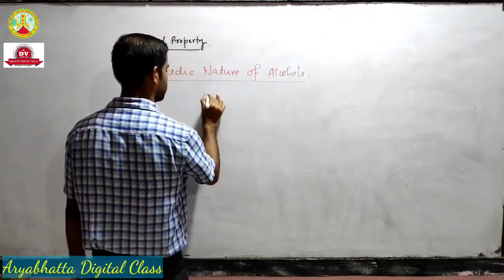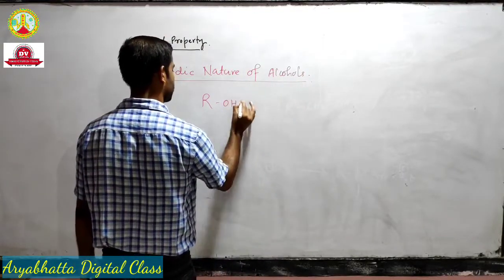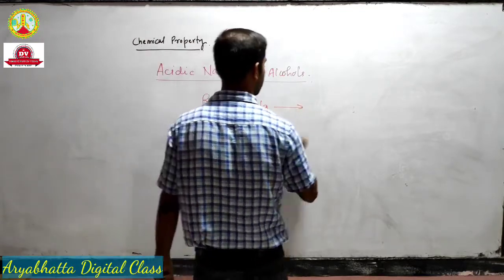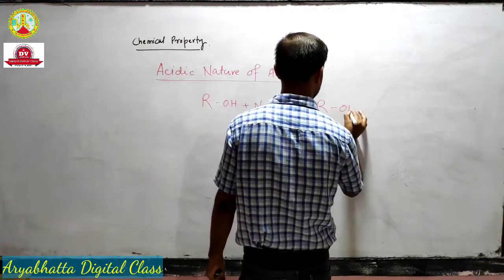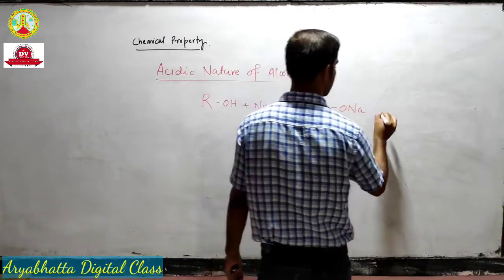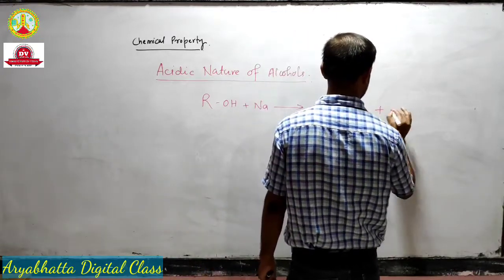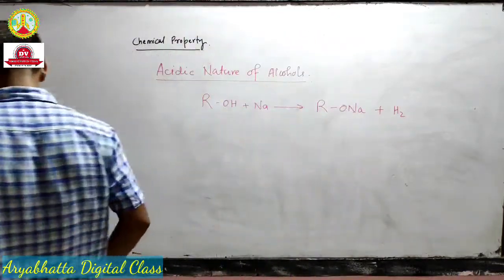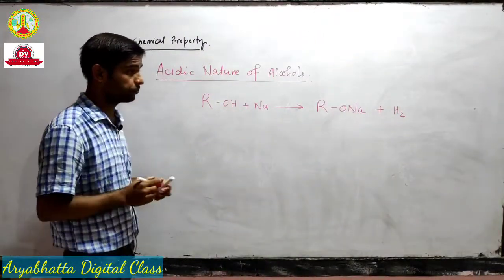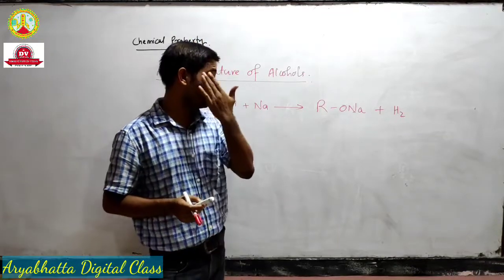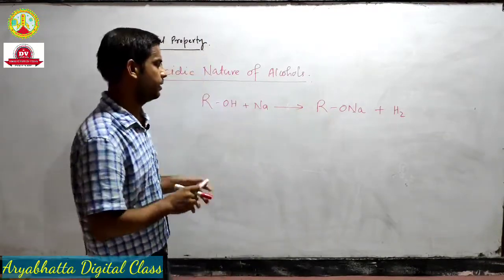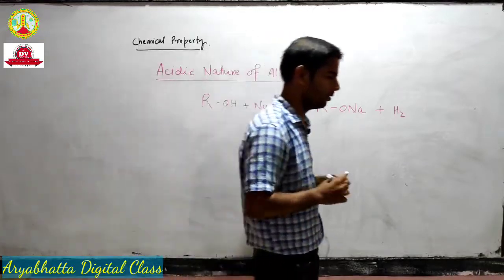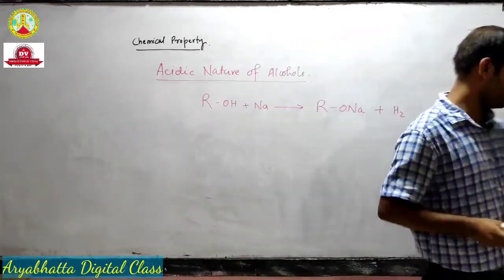So what happens when alcohols react with sodium metal? They produce sodium ethoxide and hydrogen. Okay, now I have not balanced this reaction. You can put a 2 and it is balanced. Just don't put 2 for hydrogen.